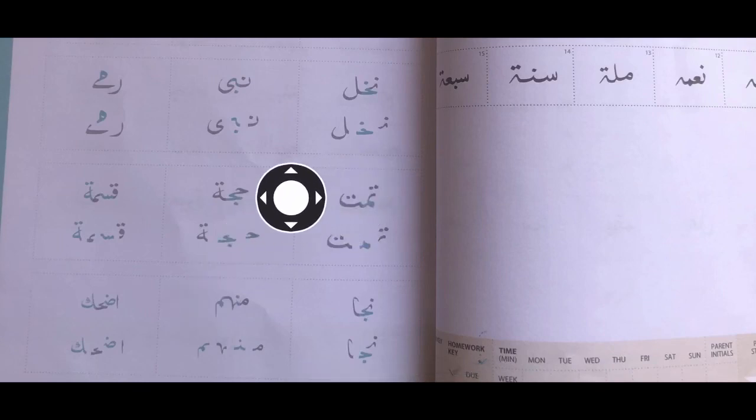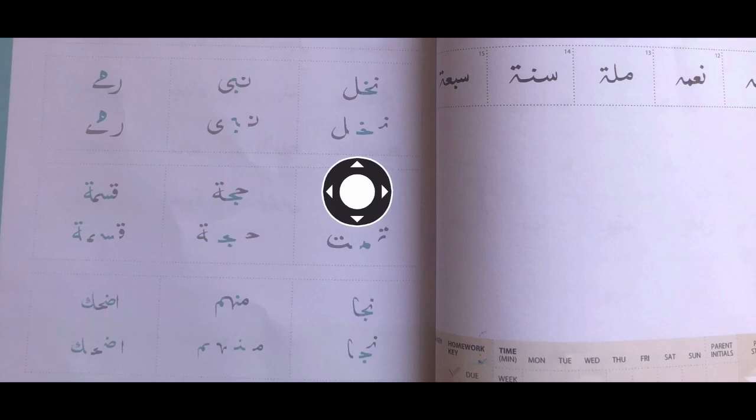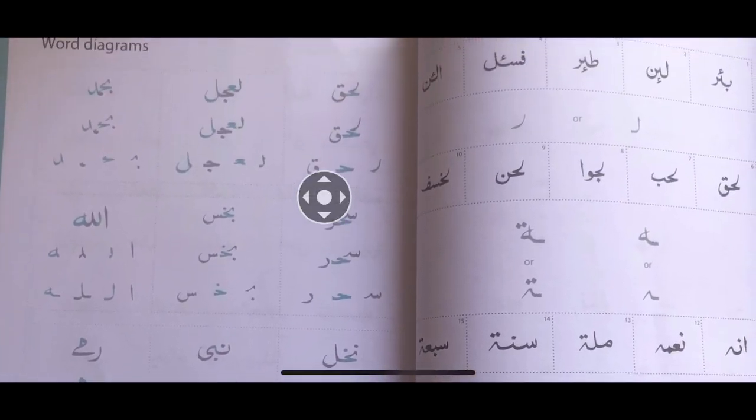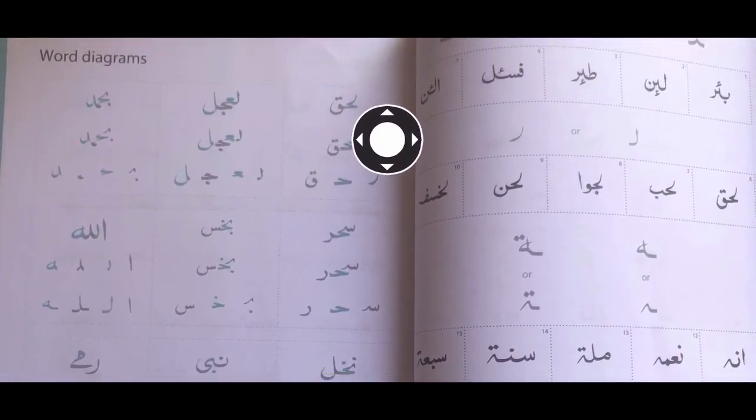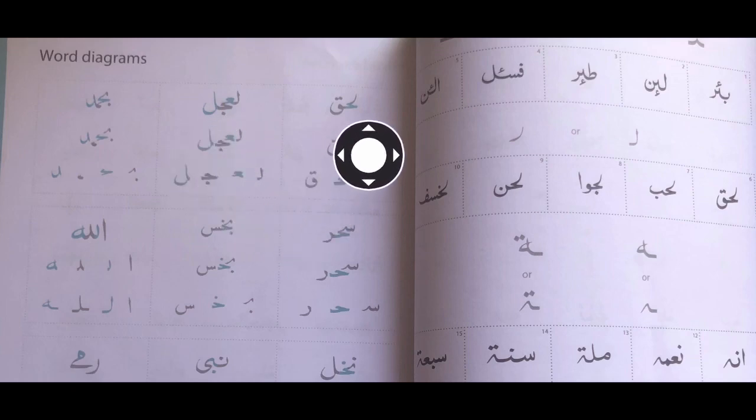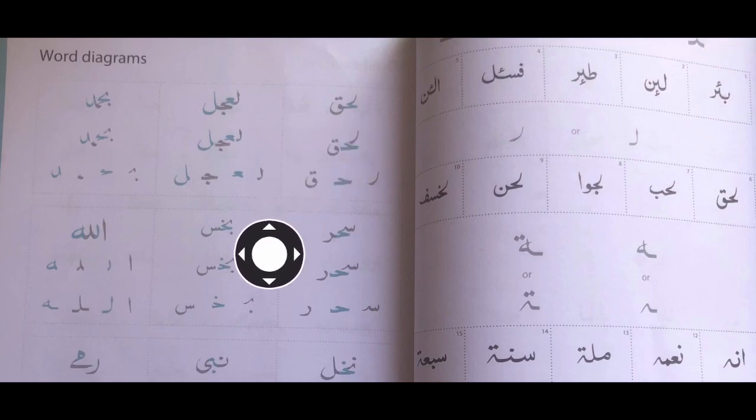Remember, parents, just to recap, that there are letters which come in a standalone position, that will not join when the letters are not joining onto another letter. You will find there will be a whole identity map explaining how each letter can be written. So they will go through every single letter and all the possible forms and shapes they can take when they come joined at the beginning, in the middle, or at the end, or they are standing alone without being joined with the letter before and after. How will the letter look?